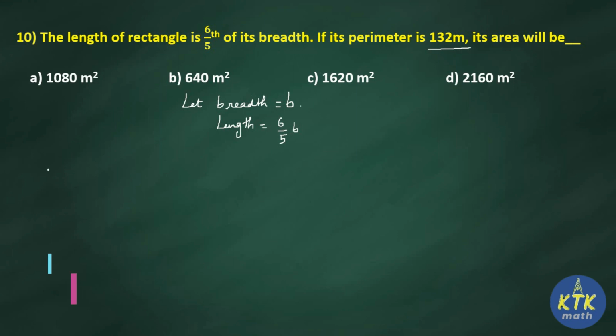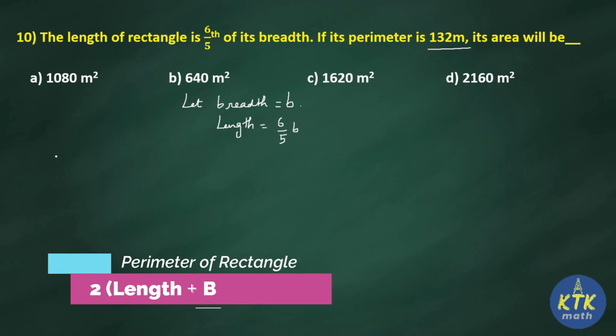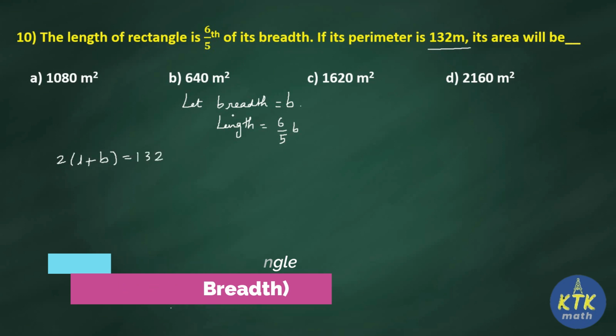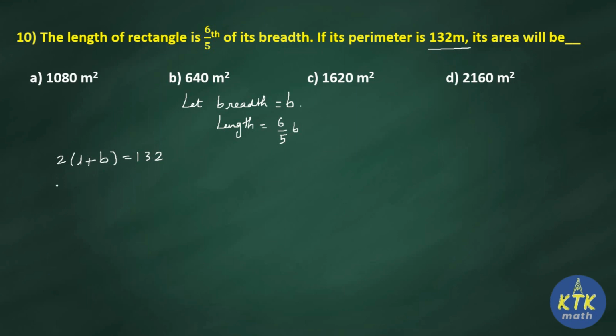So what is the formula for the perimeter of a rectangle? We know that it is 2 times (L plus B) equal to 132. Now substitute this. I am going to make it in the same variable. So 2 times, instead of L I am going to write 6 by 5B, plus B, is equal to 132. Now in this step itself I am going to move this 2 to the right side. Now what will happen inside the bracket? 6B by 5 plus B.